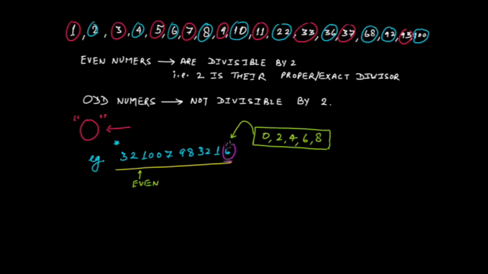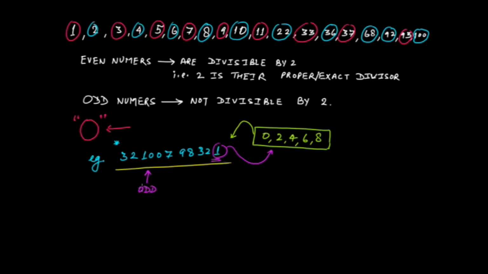Suppose at the unit place you have 1. Right now I have deleted 6, so I have decreased 1 digit, and now you have this number. And now you are asked whether this number is an even number or an odd number. In this case, this is the unit place of this number, and at the unit place you have 1. 1 does not belong to this list of digits, right? Therefore, this number is not divisible by 2, and therefore this number is an odd number.